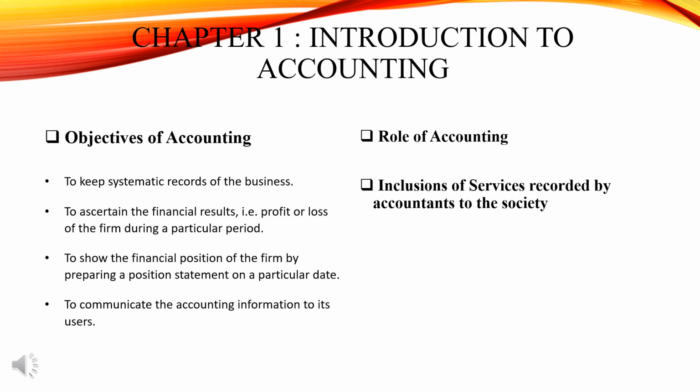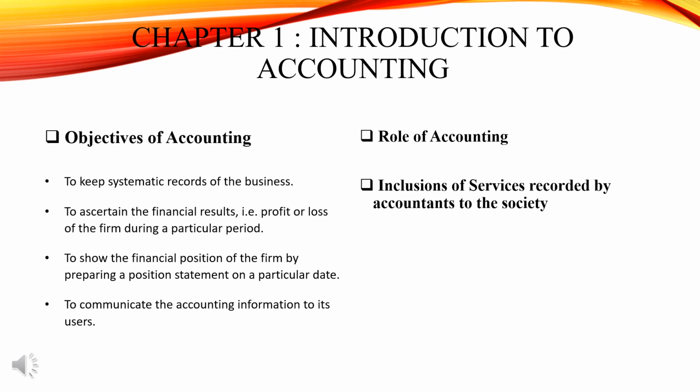Third comes to show the financial status of a firm by preparing a position statement on a particular date. It will show the financial status of the respective firm. The last objective is to communicate the accounting information to its users.